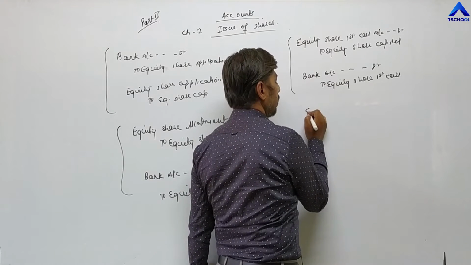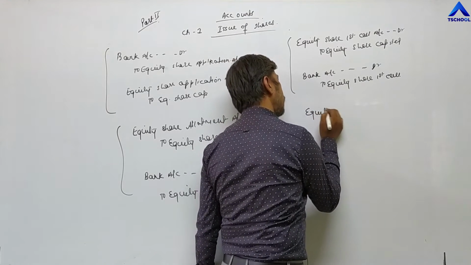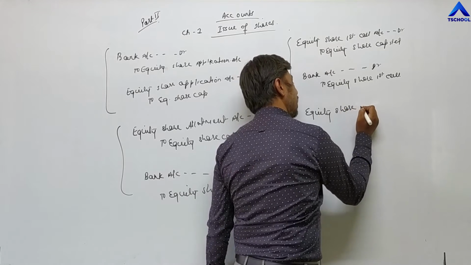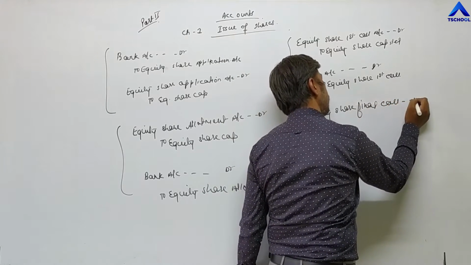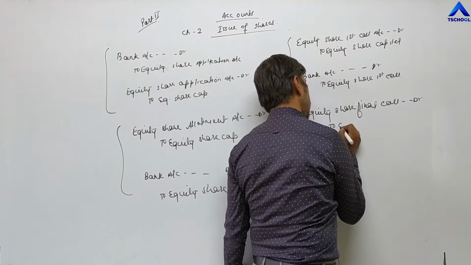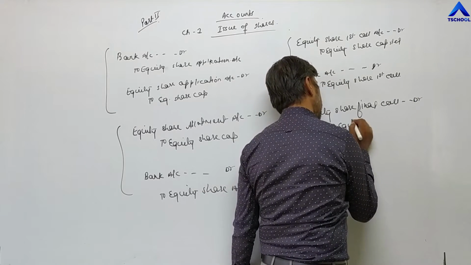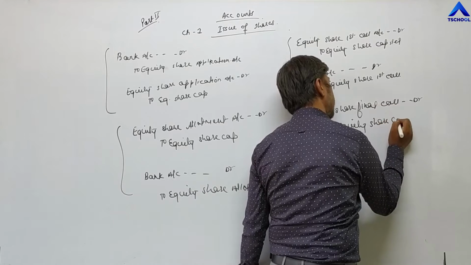Suppose a fourth installment is there: equity share final call account debit to equity share capital.